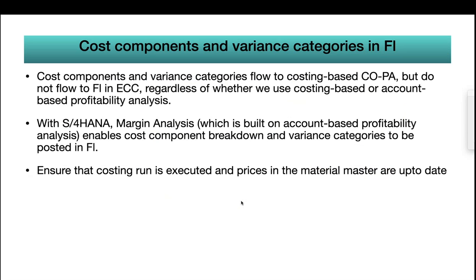So I will repeat whatever I said: cost components and variance categories flow to costing-based COPA, but do not flow into FI in ECC, regardless of whether we use costing-based or account-based profitability analysis. With S/4HANA, margin analysis, which is built on account-based profitability analysis, enables cost component breakdown and variance categories to be posted in FI. Ensure that the costing run is executed and prices in the material master are up to date. Without material master updates and costing run execution, this won't show in FI either.